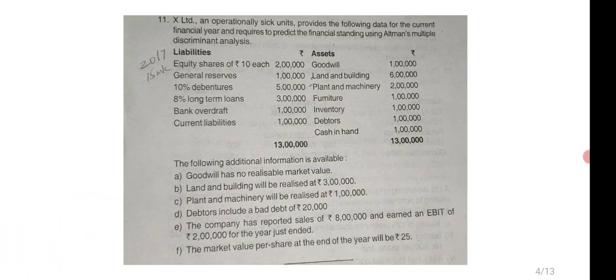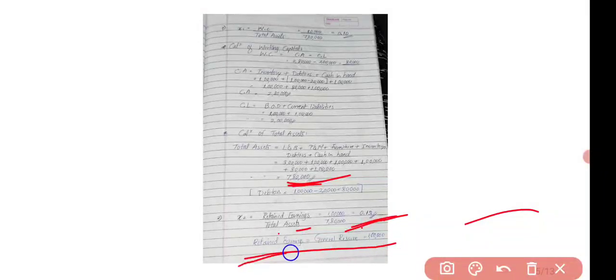Okay. Next thing is, we have to calculate X2. The formula is retained earnings divided by total assets. Retained earnings are 1 lakh. As I just said while explaining the question, only general reserve they have given, surplus information is not given. So we have to take only this value as our retained earnings. So retained earnings will be 1 lakh divided by total assets. We calculated 7 lakh 80,000, you will get the value 0.13. I have written here also, retained earnings equals general reserve, that equals 1 lakh.